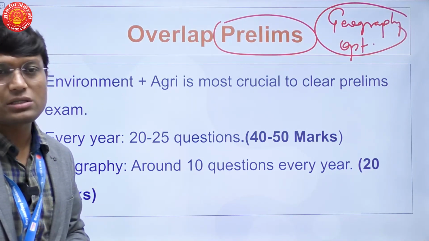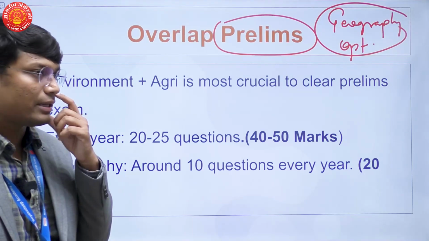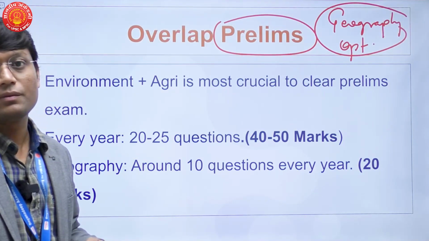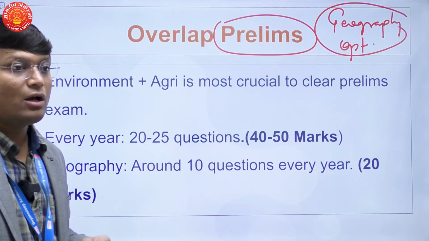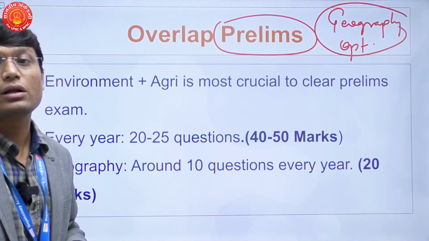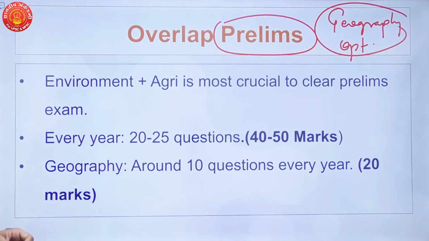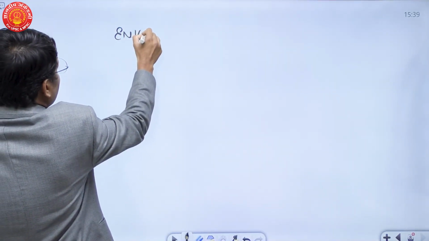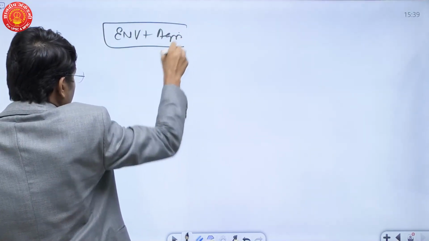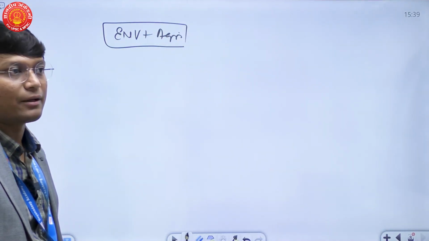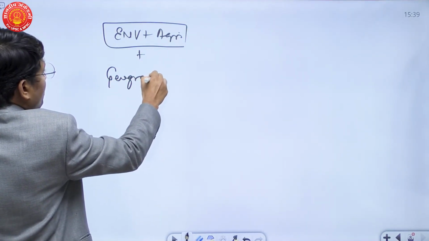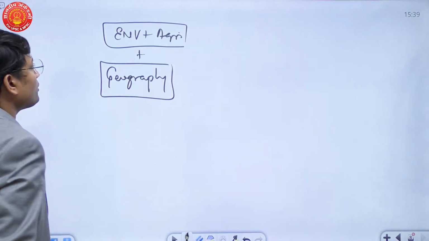And for the last few years, again, it has been observed that more candidates who had geography optional are able to clear prelims. Why are they able to clear prelims easily, or why are more candidates clearing prelims easily because of geography optional? If we look at the composition of prelims, there are deciding subjects. What are the deciding subjects? There is environment, there is agriculture. This is a section which is very deciding. And to add to this, this year there was a significant proportion of questions from geography.